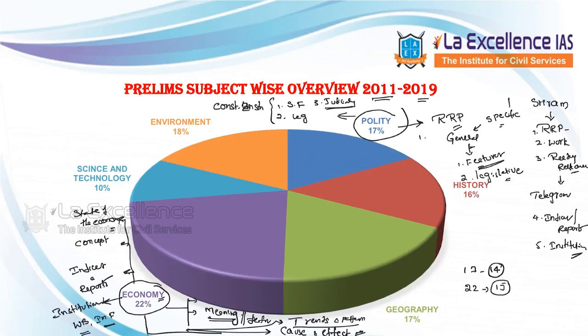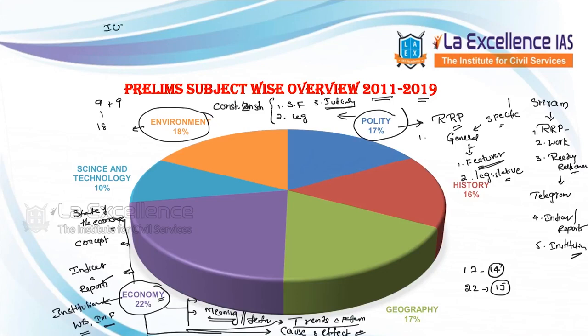Now, the high yielding area which we have is the environment. I have one issue over here. I want to be very clear and straight with you. 50% of the environment questions are easy, and the remaining 50% are tricky. So when I talk about environment questions, I'll put it this way: on average, let us take 18 questions coming. In this, 9 questions are easy to answer, plus 9 questions are most difficult. Where we are getting those questions is difficult to understand.